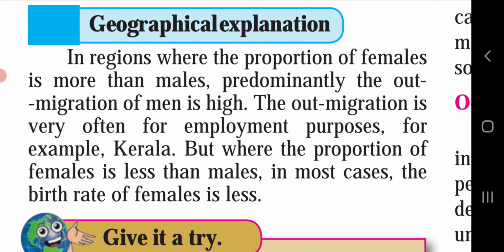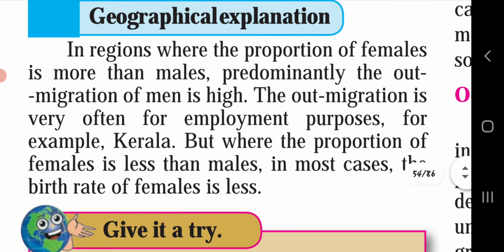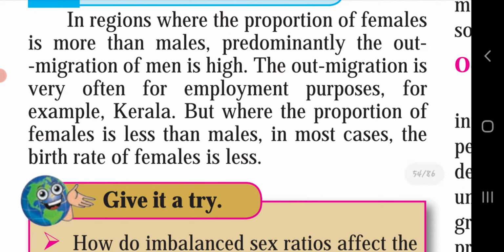For example, Kerala. But where the proportion of females is less than males, in most cases the birth rate of females is less. Due to superstitious thinking, and because people think females are a burden, the birth rate of females is less, which has a bad effect on our social life.